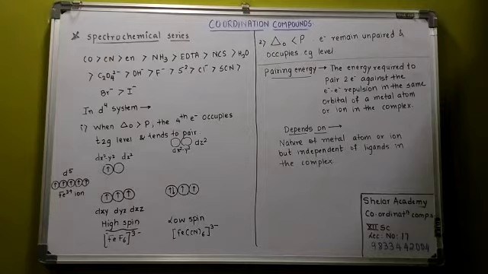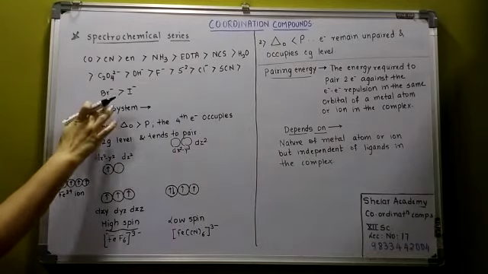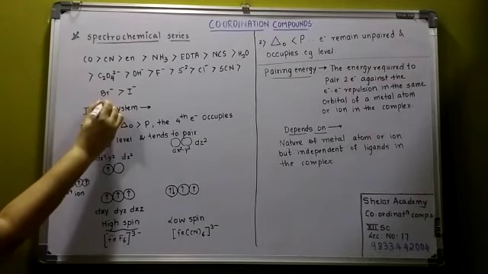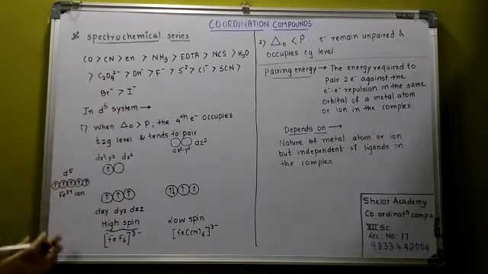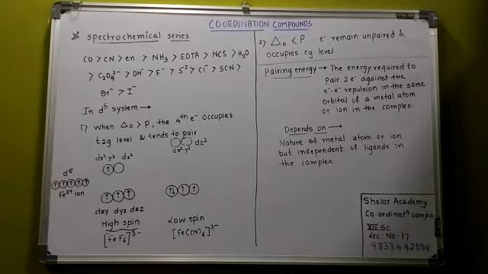Okay, now I would like to explain the D5 system. D5 system means, if I have written 4 here, it should be 5. So it is a D5 system. Now see, what I have written is if delta 0 is greater than P. What is P? It is the pairing energy.